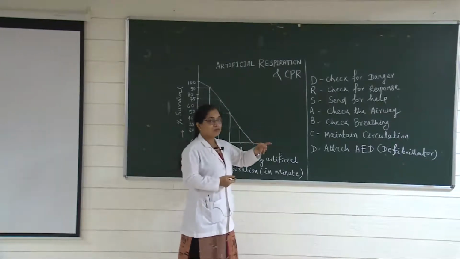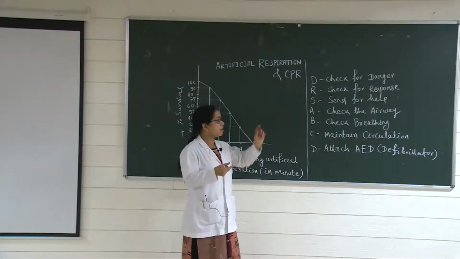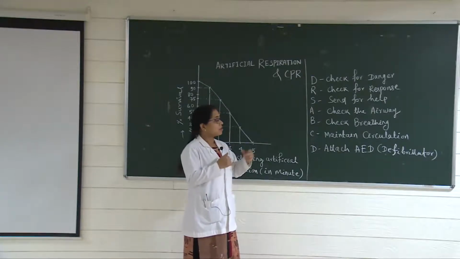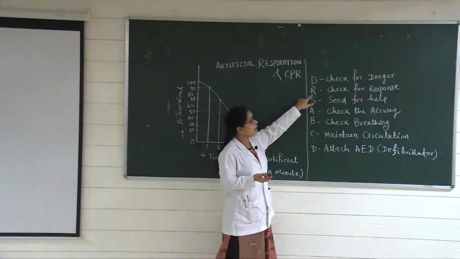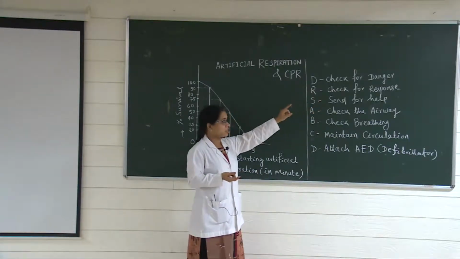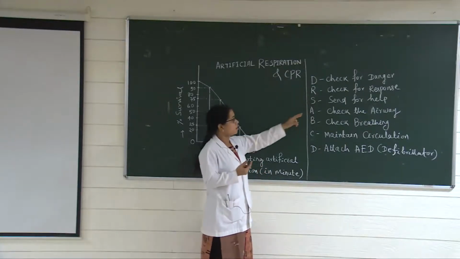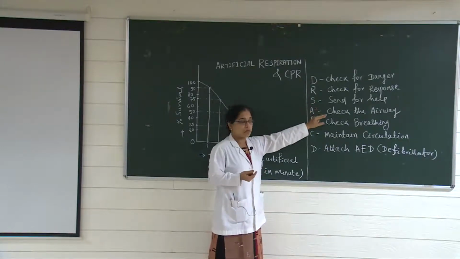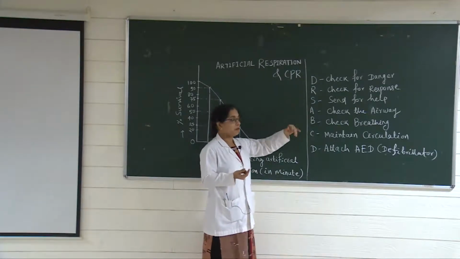R, the second one, is check for response. How to check for the response? Tap the shoulder of the patient and say, are you okay? Then observe whether he is responding or not. If the person is not responding to anything when you ask, are you okay, then immediately send for help. S is for send for help. There are some helpline numbers; immediately call that number and send for help.